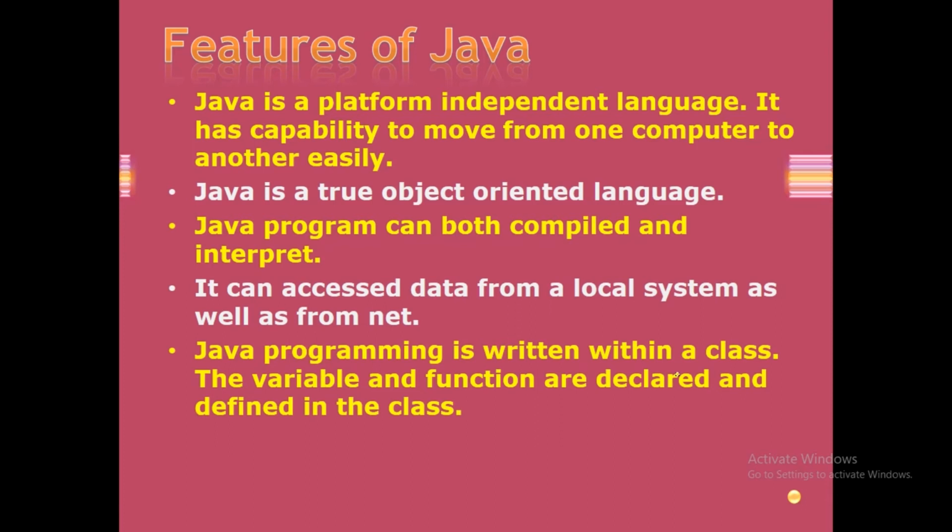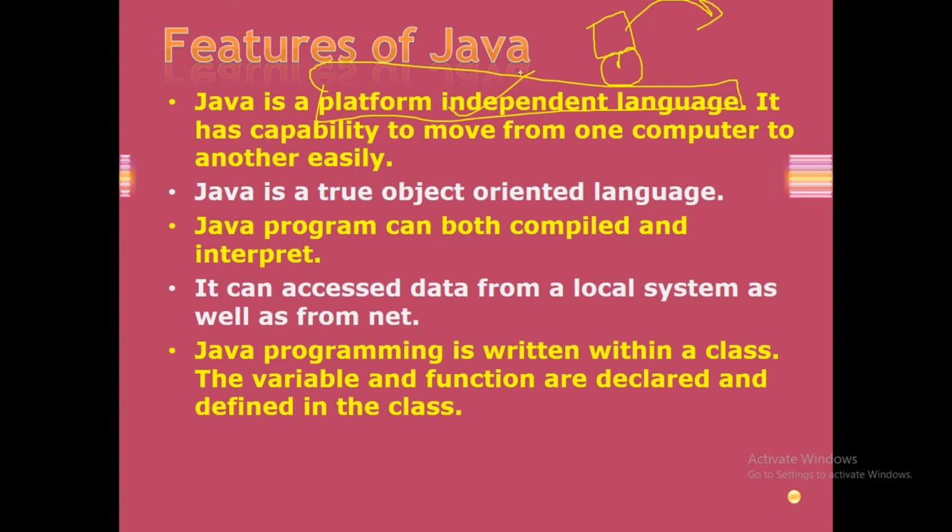Java is a platform independent language. Whenever we talk about Java, why did it become a popular language? Because it's platform independent. If we talk about OOPS, C++ is also based on OOPS, but why was it not as popular as Java? Because C++ was not platform independent. Java is platform independent, which means you write your code on a PC, and after that you can run it anywhere. There is no dependency on the machine.